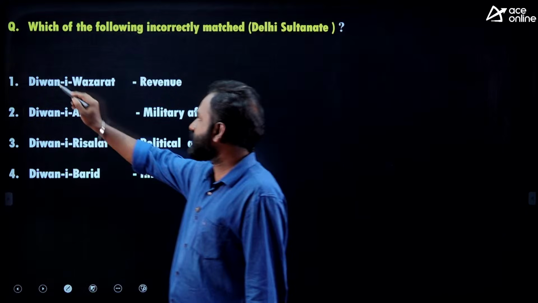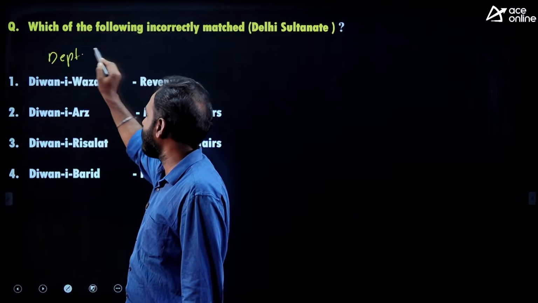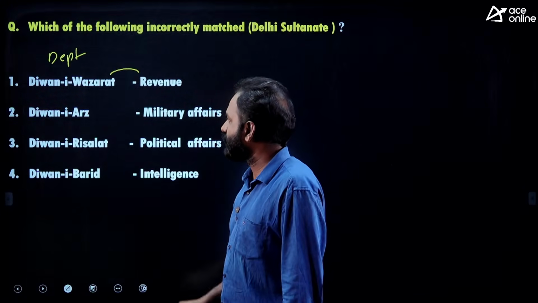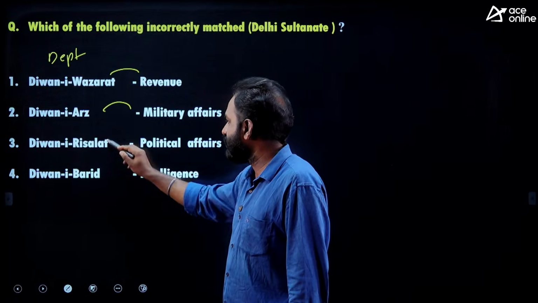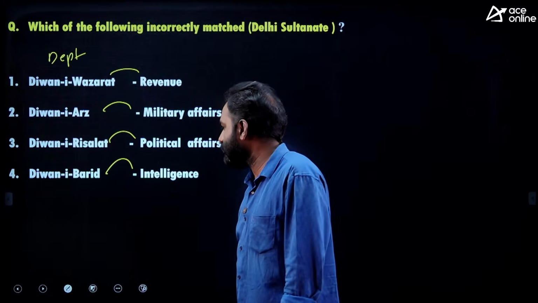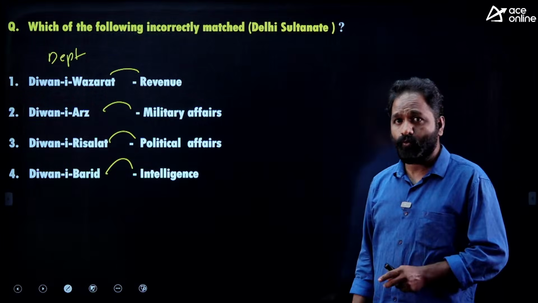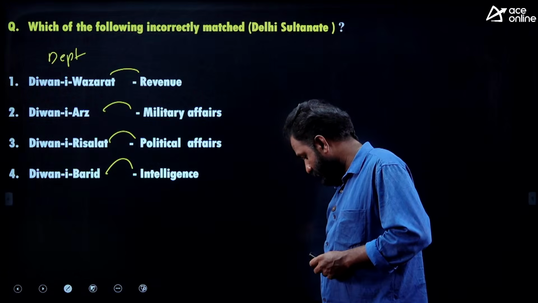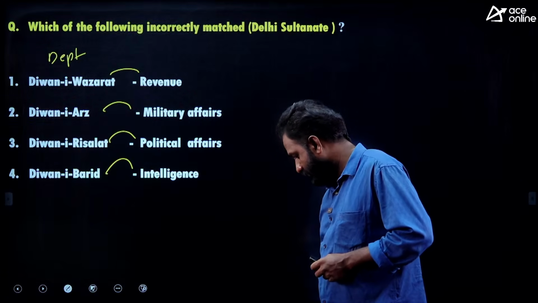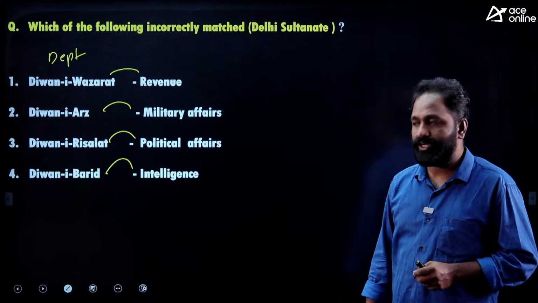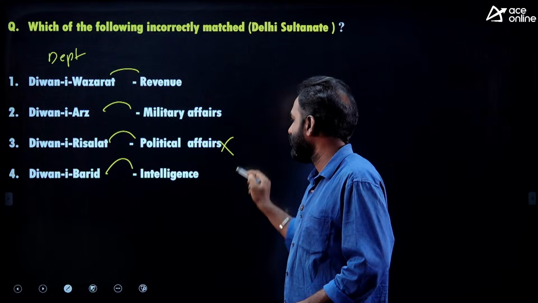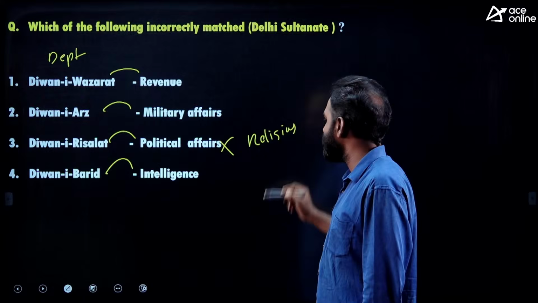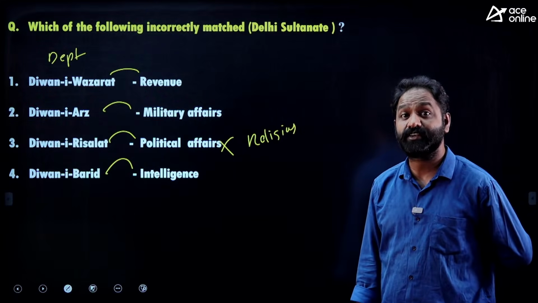Next, which of the following is incorrectly matched during the Delhi Sultanate? Four departments were given. Diwan means department. Diwan-i-Wizarat, revenue; Diwan-i-Arz, military affairs; Diwan-i-Risalat, political affairs; Diwan-i-Barid, intelligence. One is incorrectly matched. The answer is this one, because it is not political, it is religious actually.